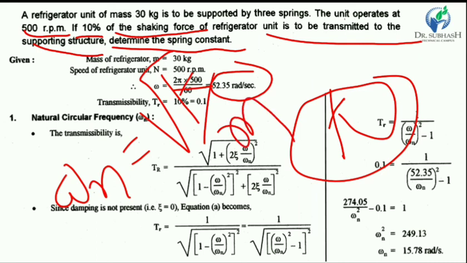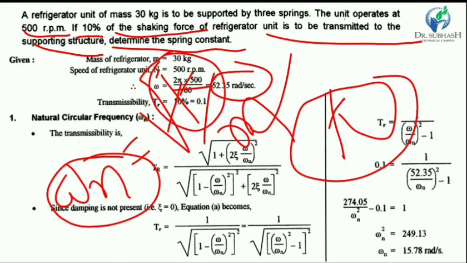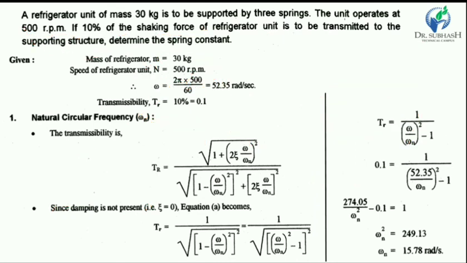We have the value of m, so if we find omega n, then we can find the stiffness, or spring constant K. If 10% of the shaking force is to be transmitted to the supporting structure, the transmissibility is 10%. Converting to a value, the transmissibility is 0.1.